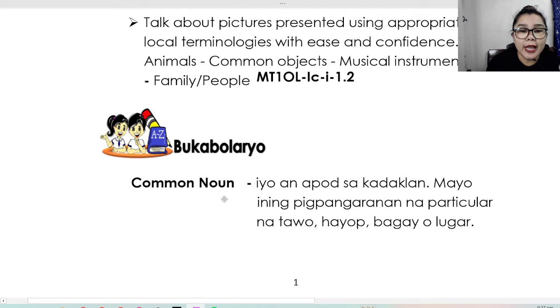Bokabularyo, common noun, iyo an apod sa kadaklan, mayo ining pinapangaranan na partikular na tao, hayop, bagay, o lugar. So simply, this is what the terms used or the examples given, like examples of persons, things or objects, animals, and places. So the usual terms we use to name those four.